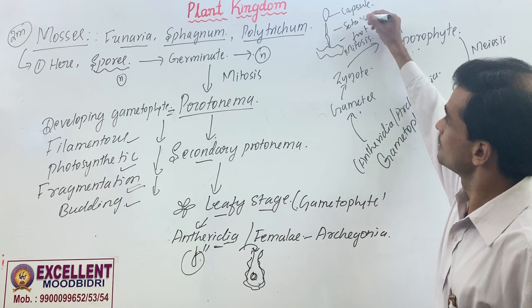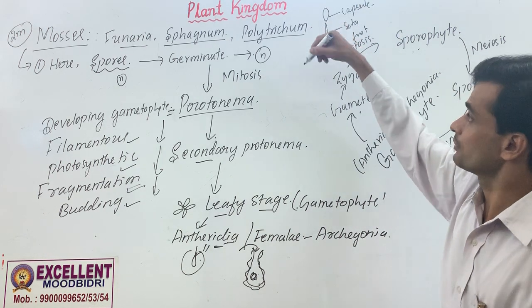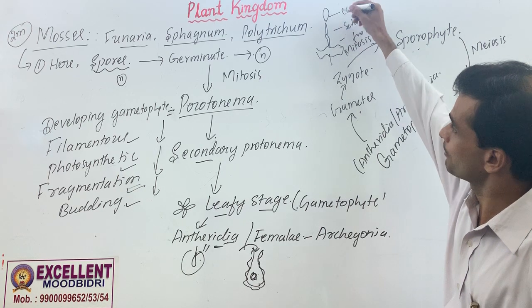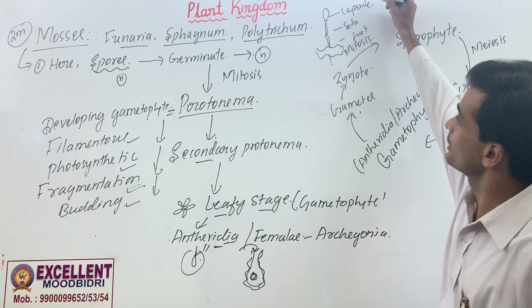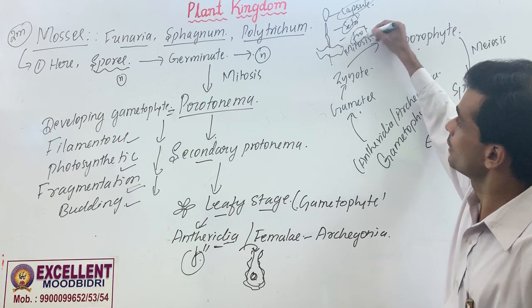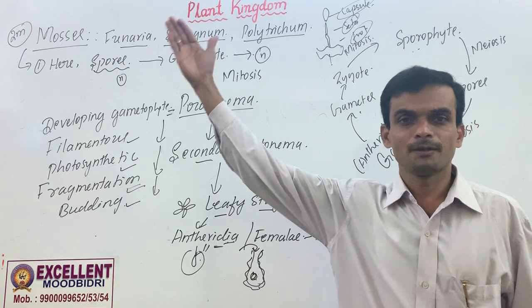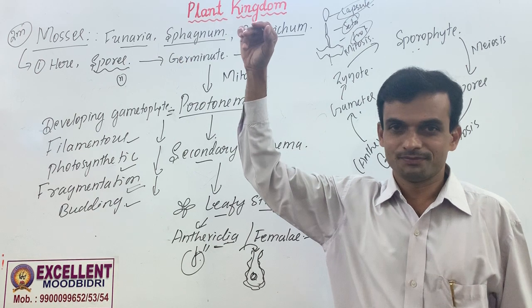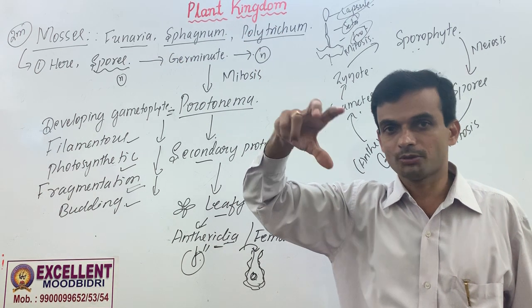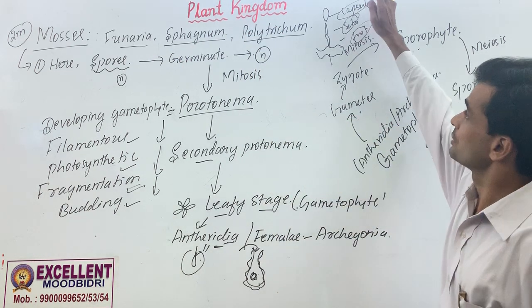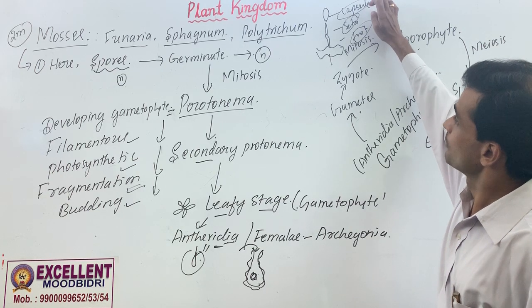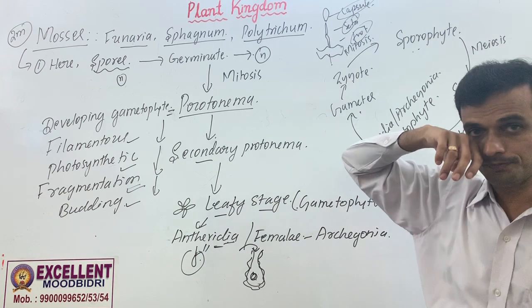You can see this type of labeling in your textbook. Funaria shows lower gametophyte, upper sporophyte. The sporophyte is normally differentiated into capsule, seta, foot. But that cannot be a difference between mosses and liverworts. In many species of liverworts, the sporophyte is differentiated like this: foot, seta, capsule.